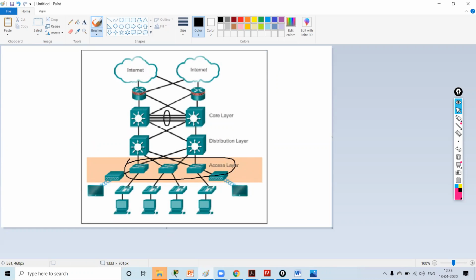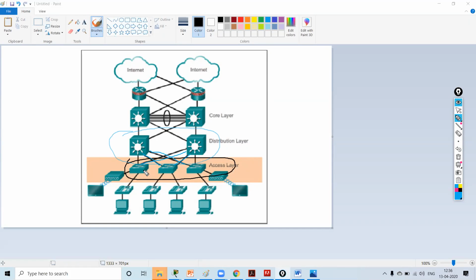Now you can see there are connections between the access layer switches and the distribution layer switches. To form redundancy, each access layer switch is connected to each and every distribution layer switch for redundancy.